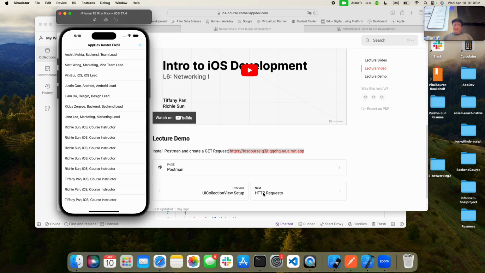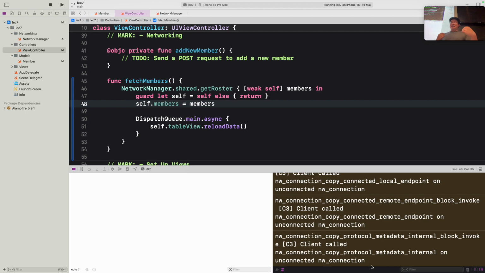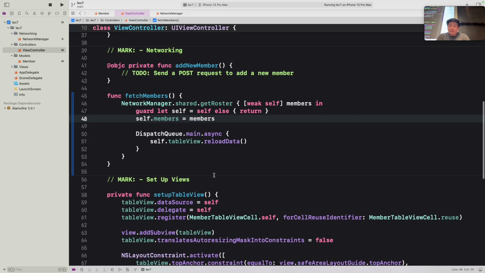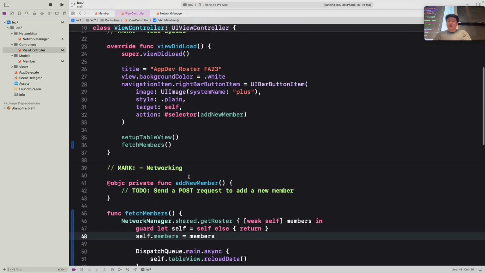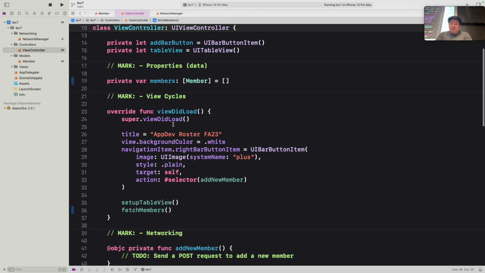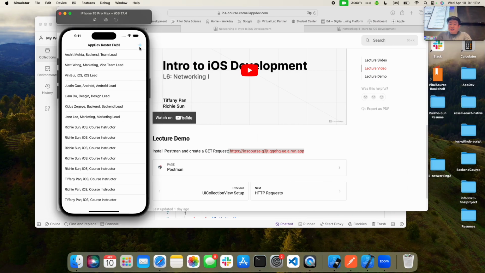Okay, perfect. I know that was a lot, and I'm going to go into less detail about the post request because essentially it's the same exact thing, but this time we want to post something to the backend, meaning we're taking data from our app and posting it onto the database that's stored within our URL. Again, you can see we have this function stub already in our view controller called add new member, and that's connected to this button that we have here. Upon clicking it, this button should allow us to add a member, but right now it's not implemented.